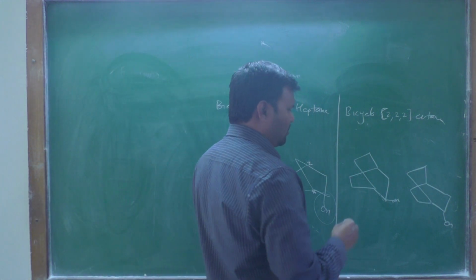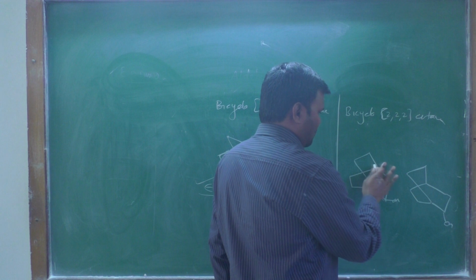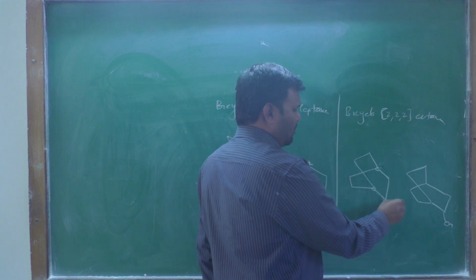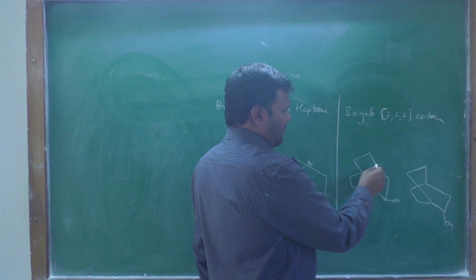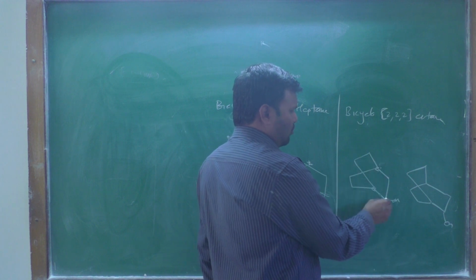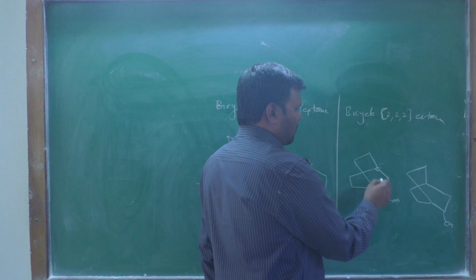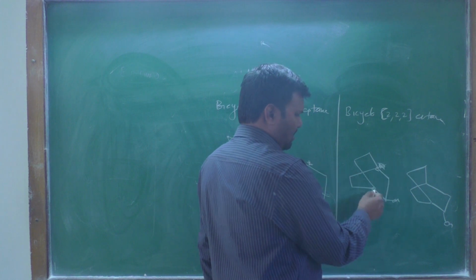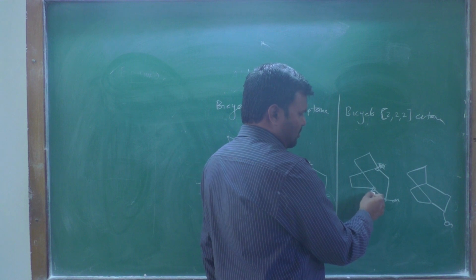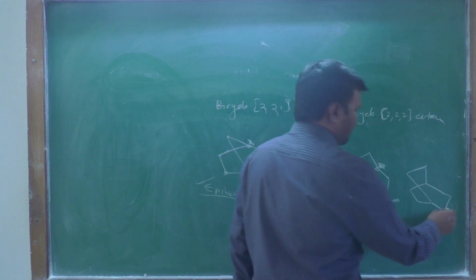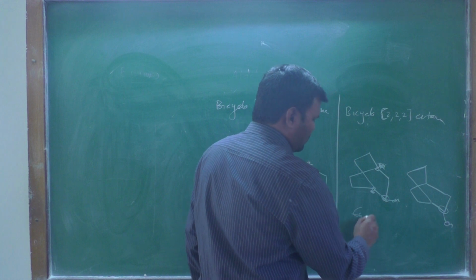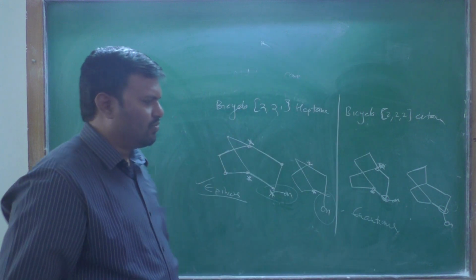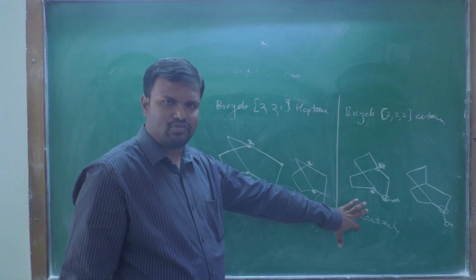Second molecule: when you consider this carbon, you find that 1, 2 is OH. From here 1, 2, 3, 4 position OH. From here 1, 2, 3, 4. Okay, this is not a chiral center because two groups are the same. Not a chiral center. This is also not a chiral center. Only one chiral center is there. Therefore, these are enantiomers to each other. These two compounds are enantiomeric. This shows the enantiomer relationship to each other.